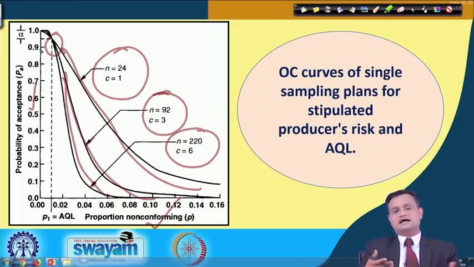Depending upon that, you can choose judiciously the discriminatory power of the single sampling plan.